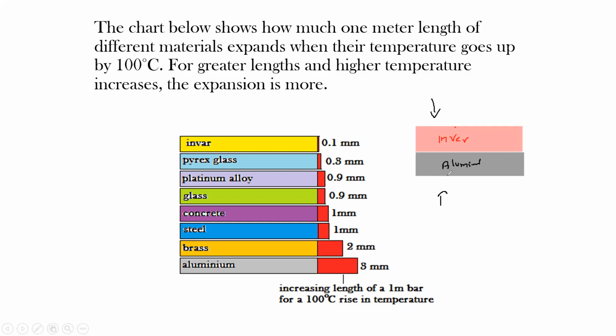As you can see from the table, aluminium expands more and invar expands the least. So which side will the strip bend, upward or downward? Because the expansion of aluminium is more, in this case it will bend upward. So the bimetallic strip always bends towards the side of the metal or alloy which is expanding less.